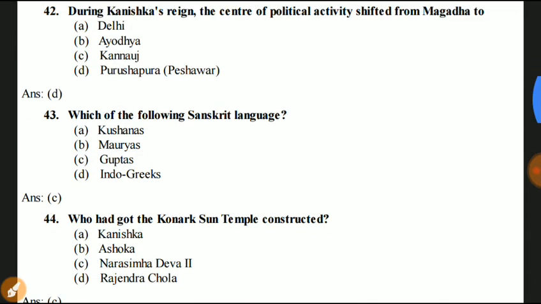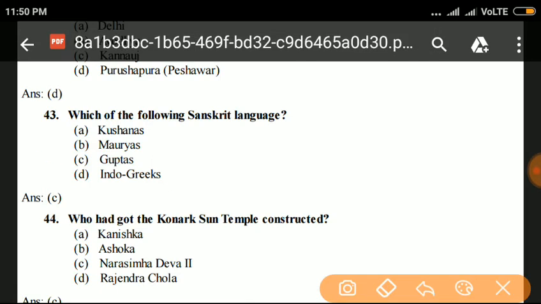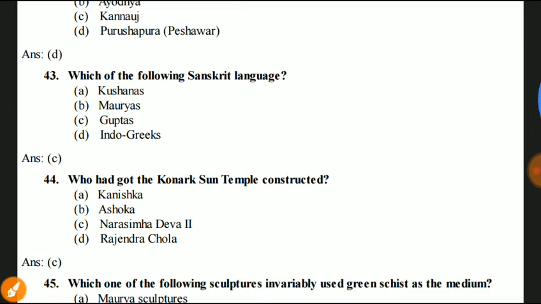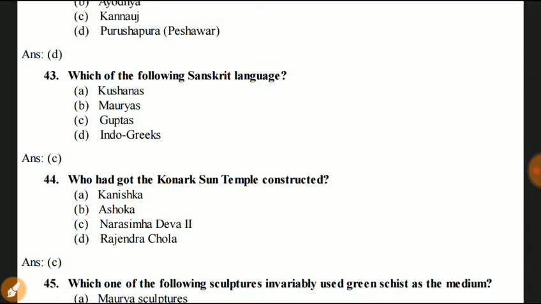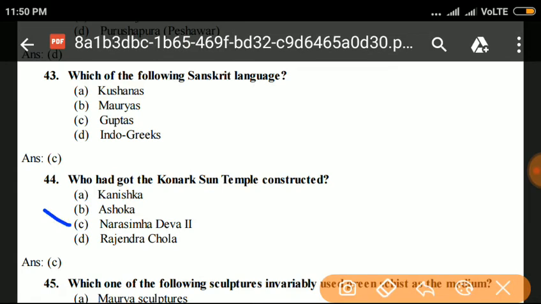Next question. In which of the following was the Sanskrit language used? Kushan, Maurya, Gupta, or Indo-Greeks. Answer is C, Gupta. Question number 44. Who had got the Konark Sun Temple constructed? Kanishka, Ashoka, Narasimha II, or Rajendra Chola. Narasimha II was the Konark Sun Temple builder.